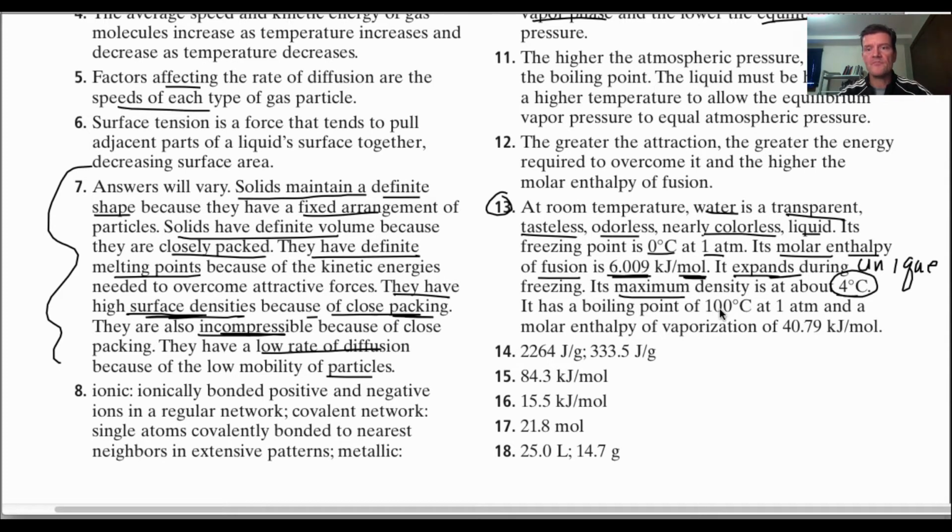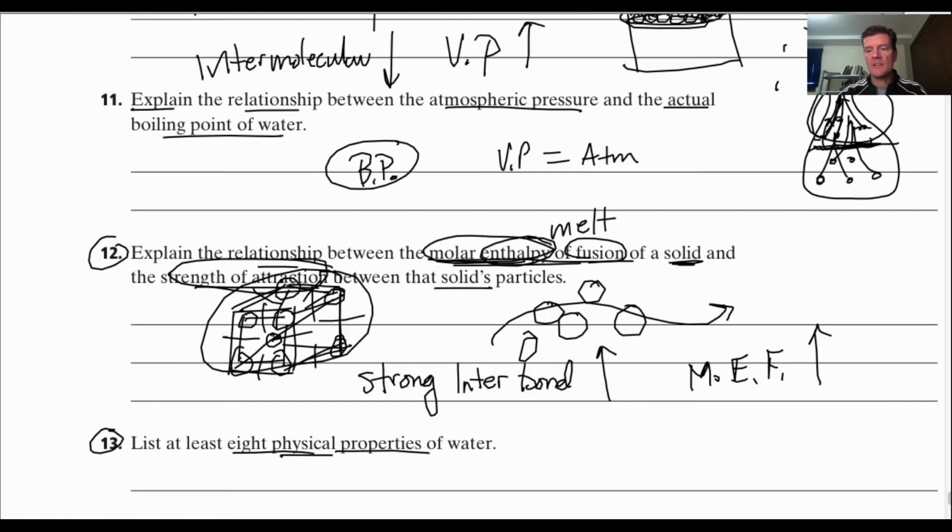Okay? Boiling point is 100 degrees Celsius at 1 atmosphere, and the molar enthalpy of vaporization: in order to change 1 mole of liquid water into gas, you need 40.79 kilojoules. Okay? All right, let's do a few calculations here.